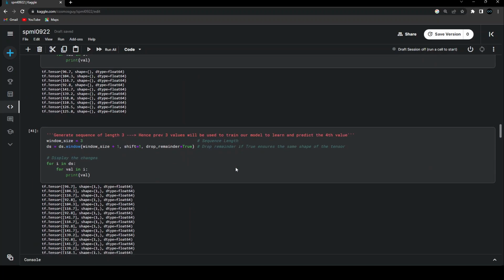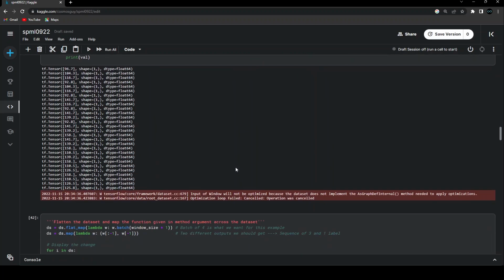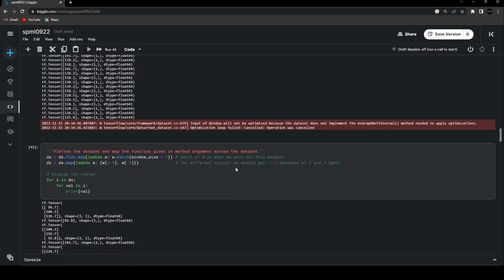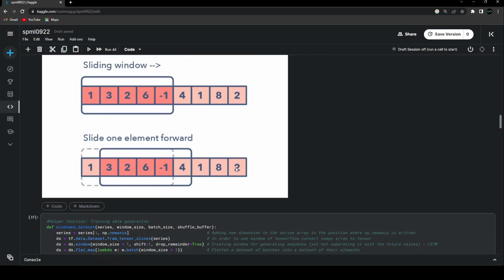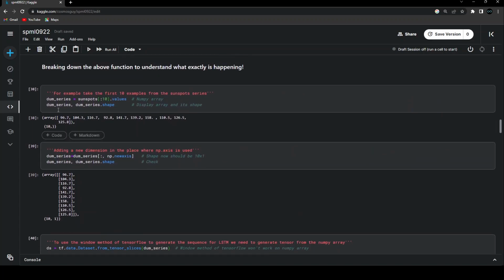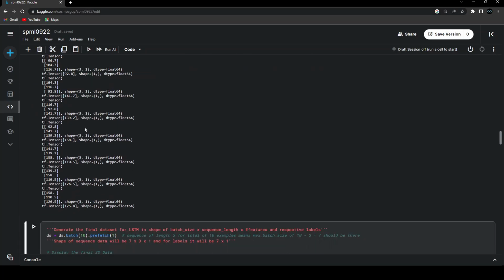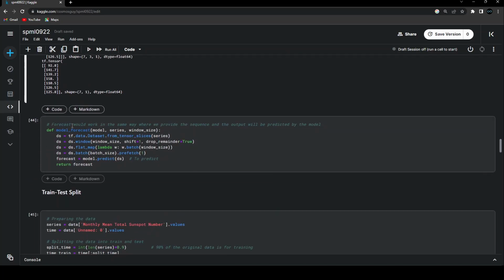As I had mentioned, you can create the same exact thing with the help of a for loop as well, or any other method that comes to your mind. And this is one of the tasks for this project. You can go ahead and see how you can take this one-dimensional sunspot data and convert it with different batch sizes and training samples of any shape provided by a user. Try to create a function like that. That's your basic task. Now let us go ahead and see how we can create a function to forecast these kinds of things.